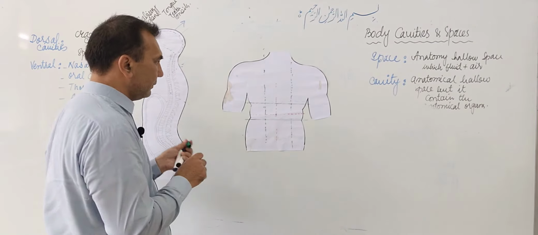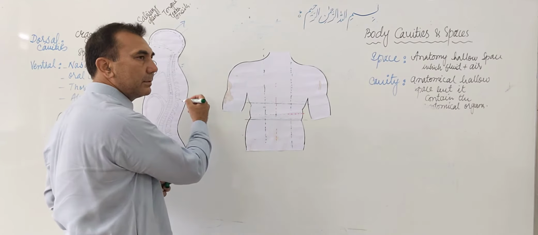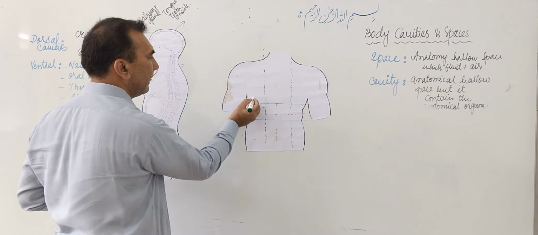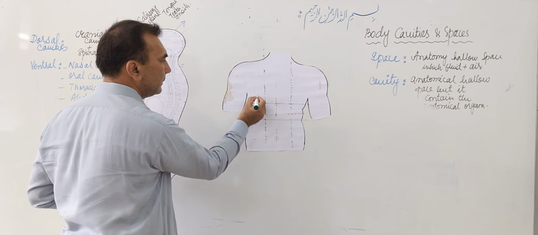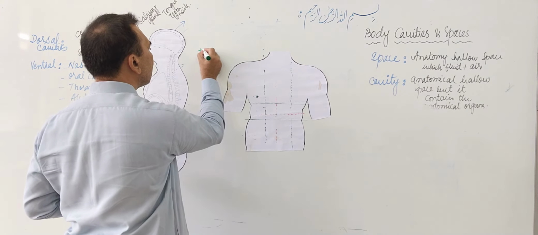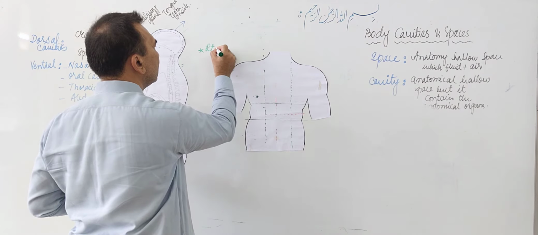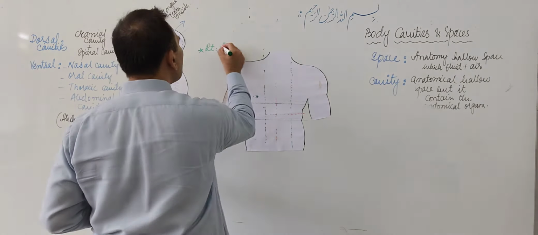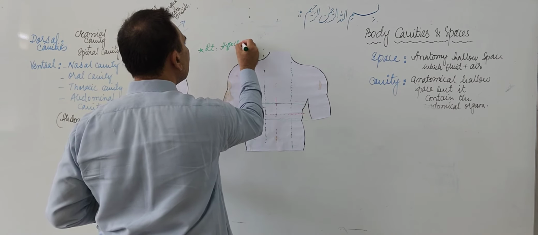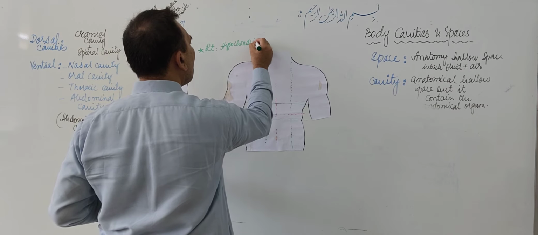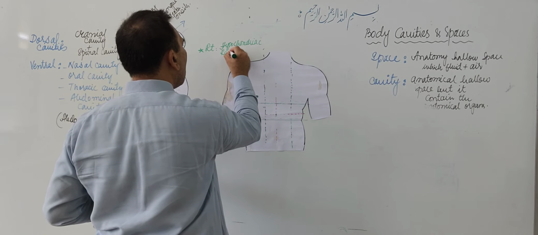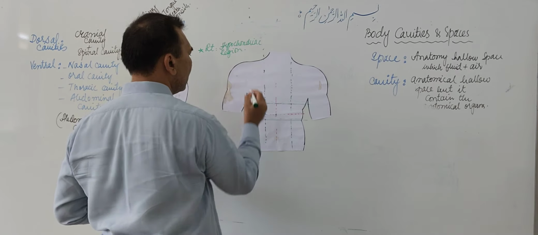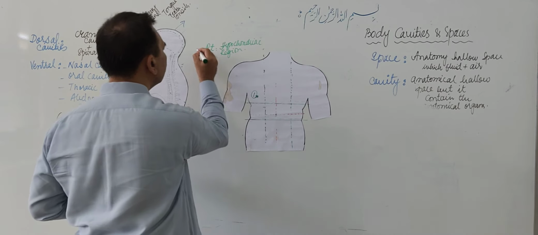The first one, we will start from here, from right to the left side. The first one, this one, is called the right hypochondric region. Okay, number 1.